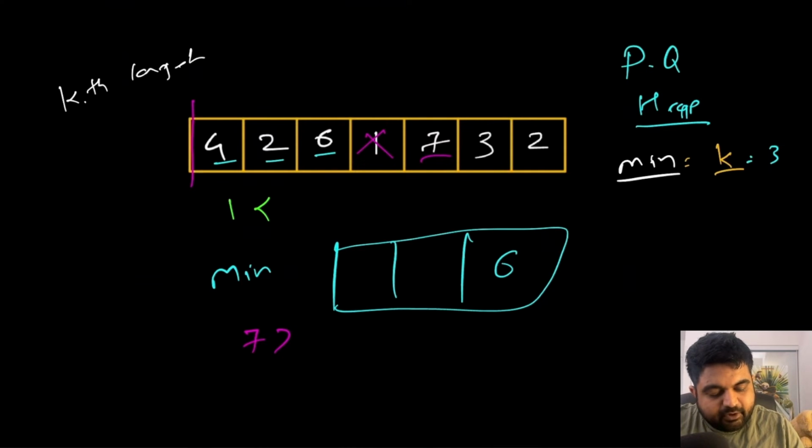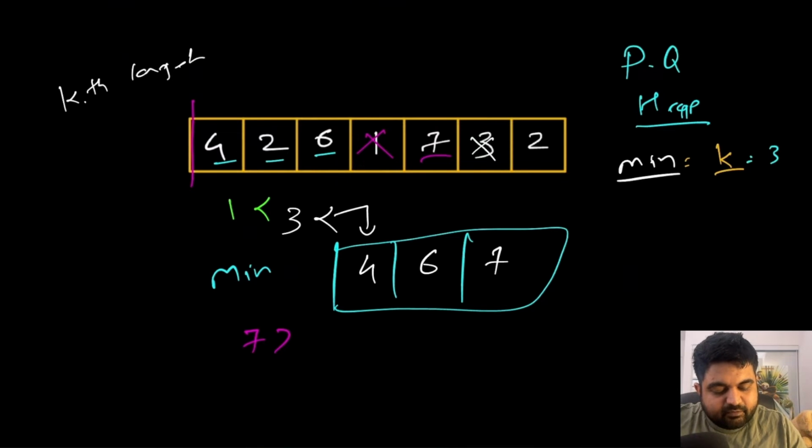Once again we will do the operation of self adjusting the min heap, so values are going to be 4, 6 and 7. Once again, after adding 7, we have value number 3. So once again 3 is smaller than value number 4, so we don't need to add 3. Once again we have value number 2. 2 is once again smaller than value number 4, which means we don't need to add 2 as well.